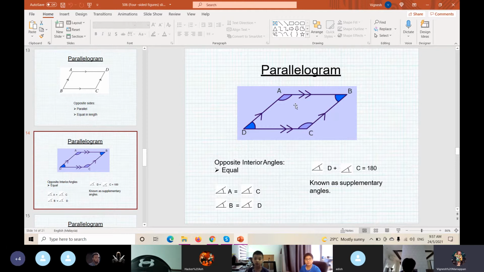Okay, what can we learn from this parallelogram here? We have angle A, angle B, angle C, and angle D. As I mentioned earlier, now who can tell the teacher which line is parallel to which line? You can see the arrow here, the differentiation between the arrows, correct? Which means opposite sides. Just give me one example.